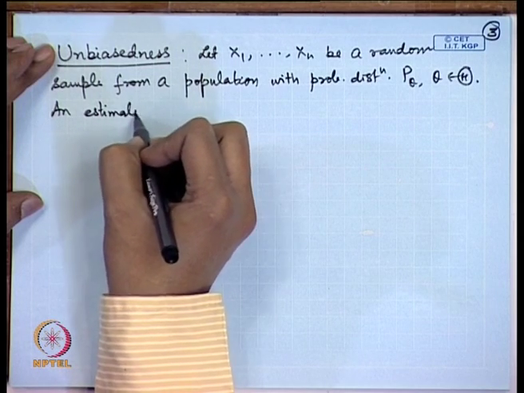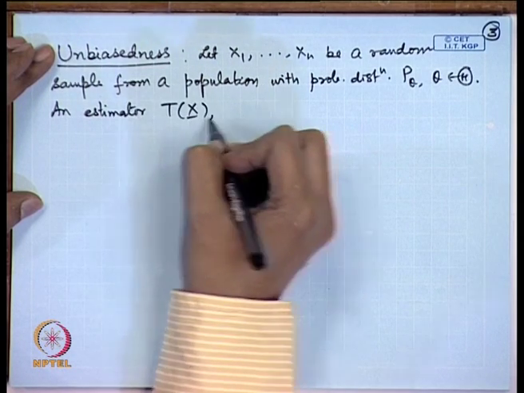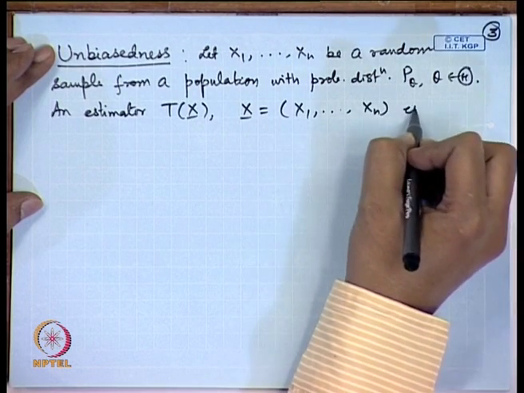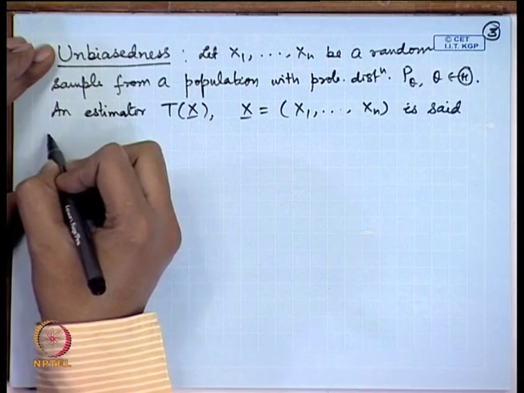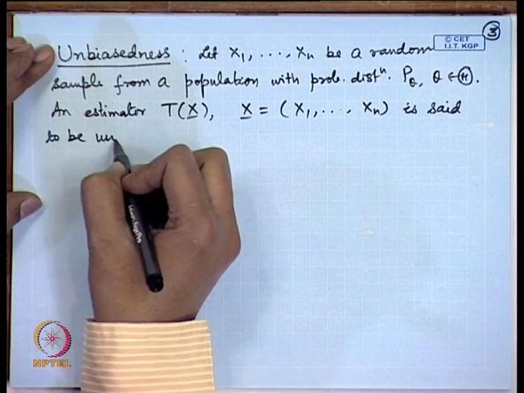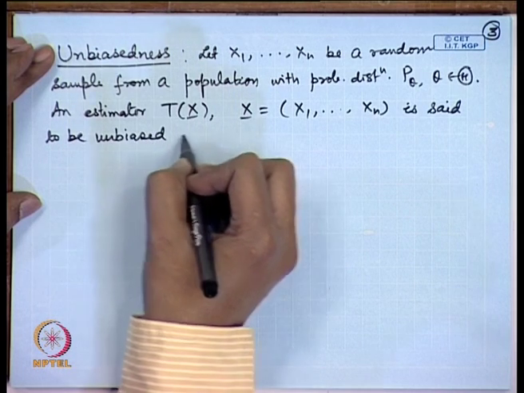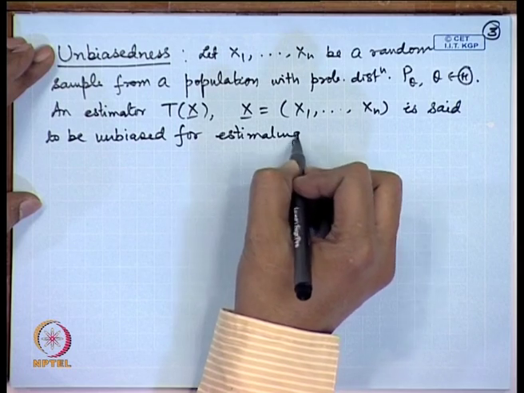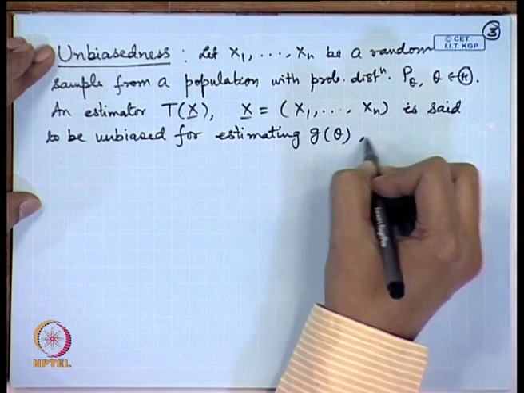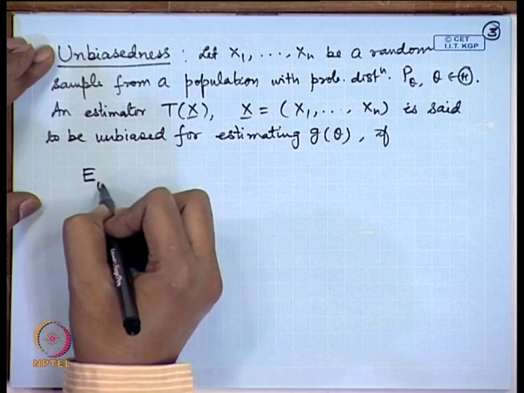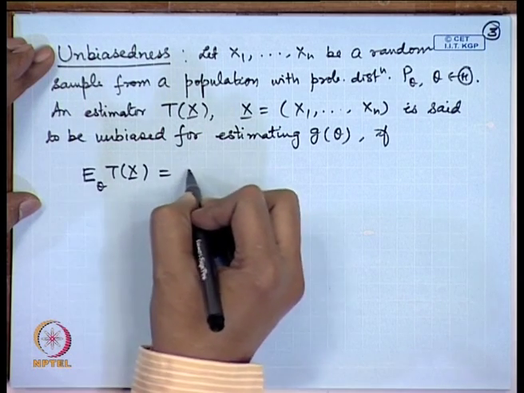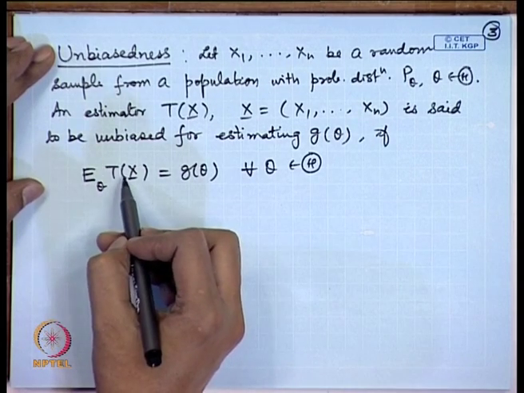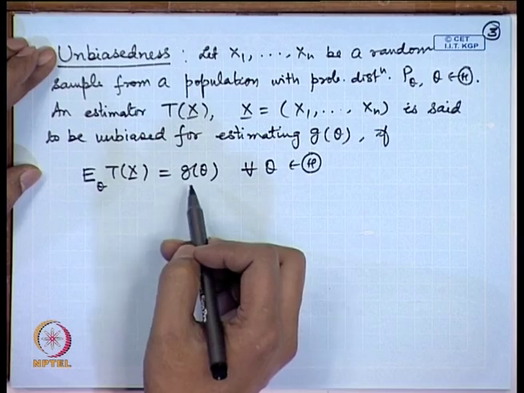An estimator T(X), where X denotes X1, X2, ..., Xn, is said to be unbiased for estimating the parametric function g(theta) if expectation of T(X) is equal to g(theta) for all theta. That means, on the average the estimator equals the parameter.